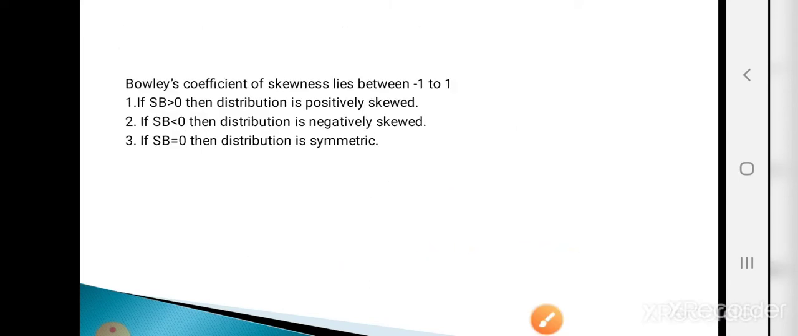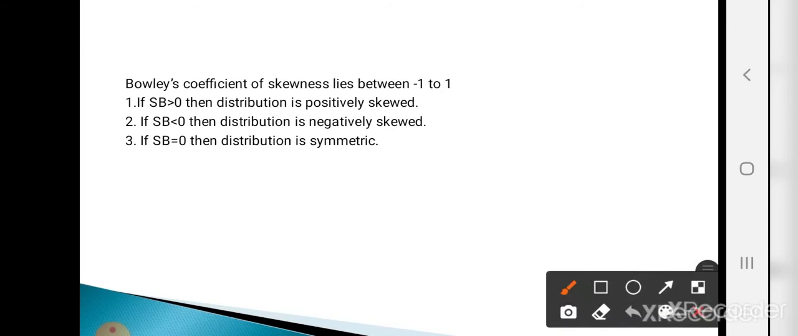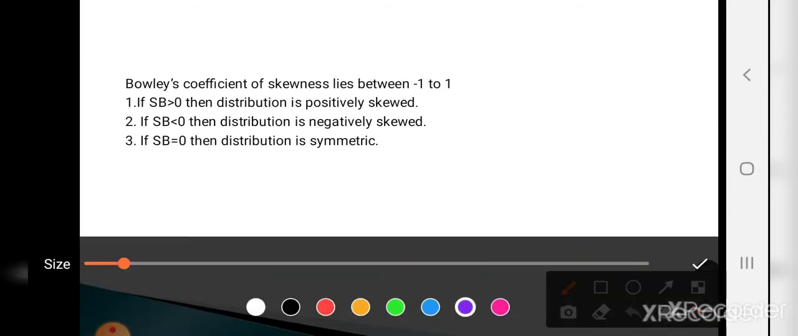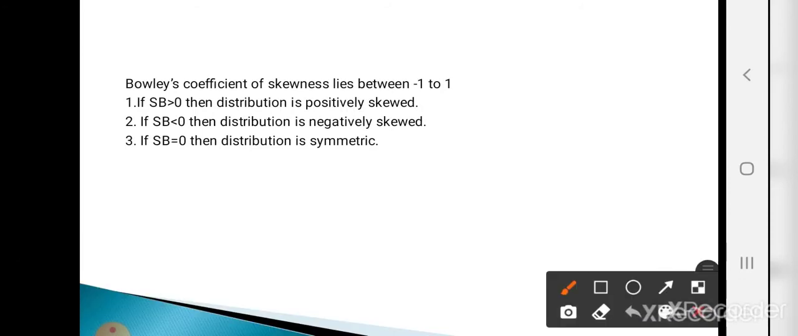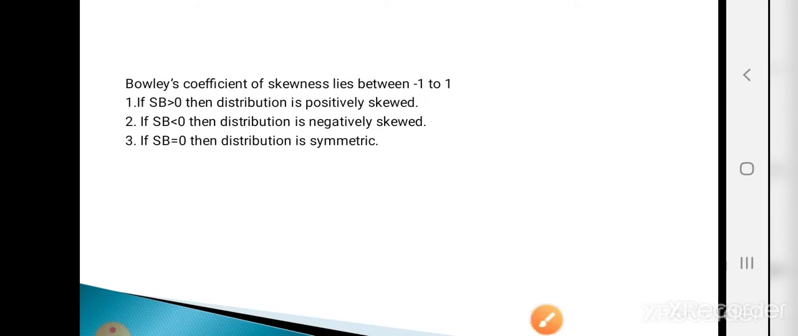If SB is greater than 0, it is called a positively skewed distribution. If SB is less than 0, it is called a negatively skewed distribution. And if SB is 0, the distribution is called symmetric. One thing to remember is that Bowley's coefficient of skewness always lies between -1 and +1.